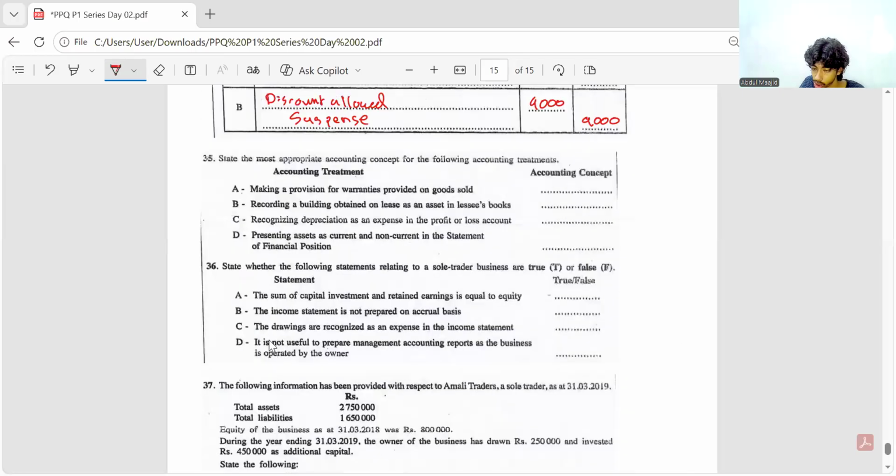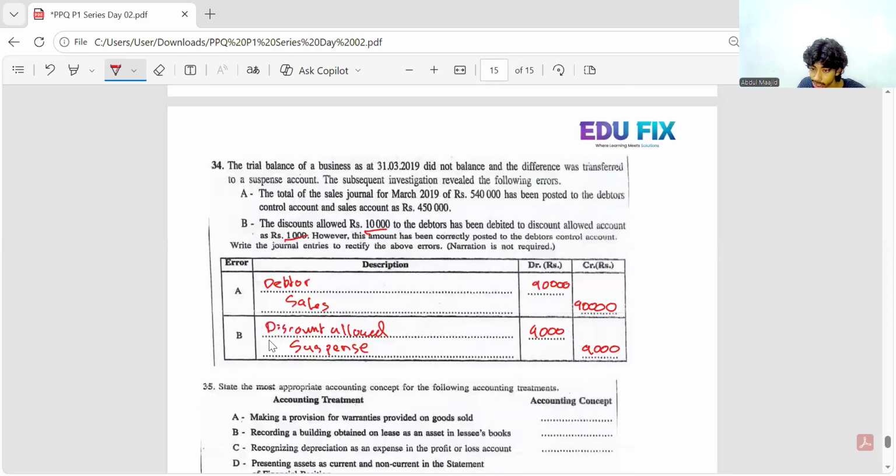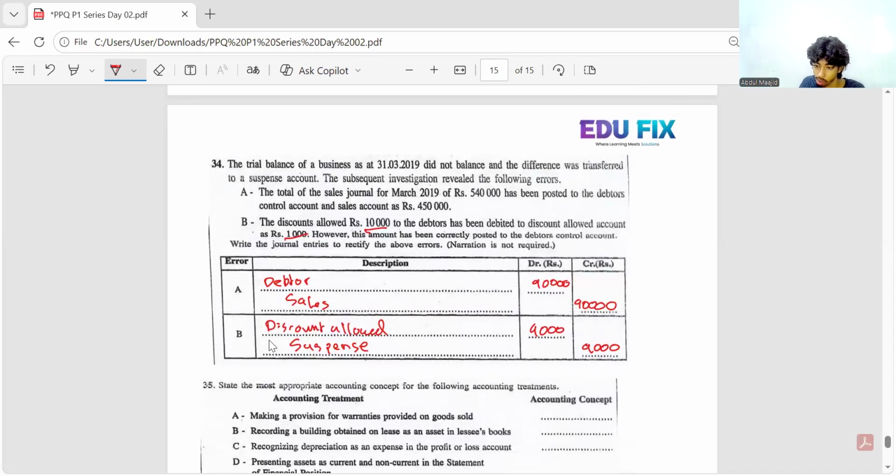Only three more questions and we are done. All right. Are you clear with this error correction thing? Okay, right? Okay, okay.